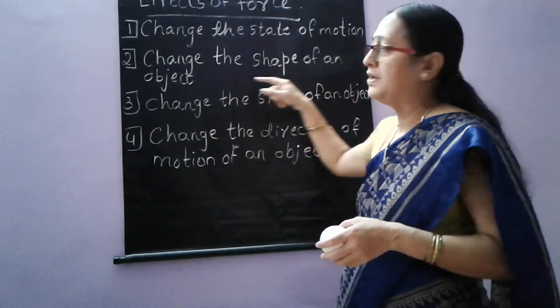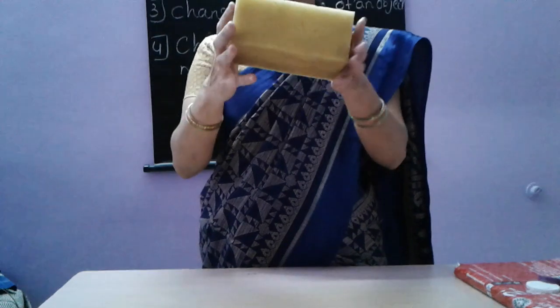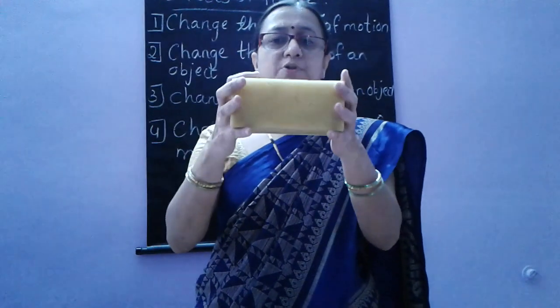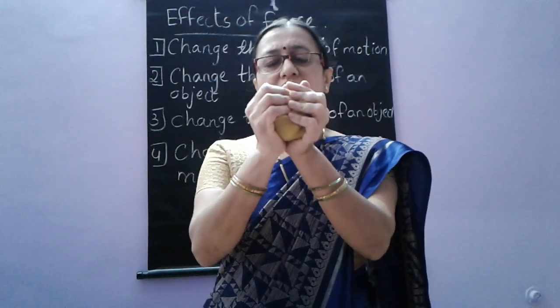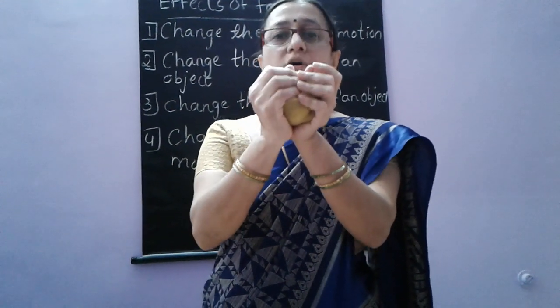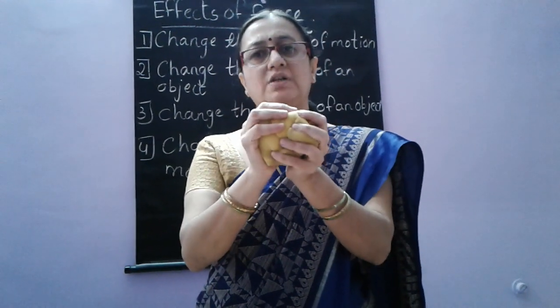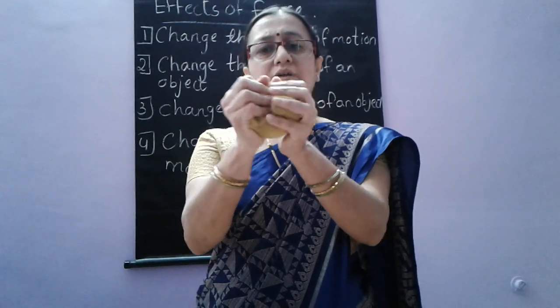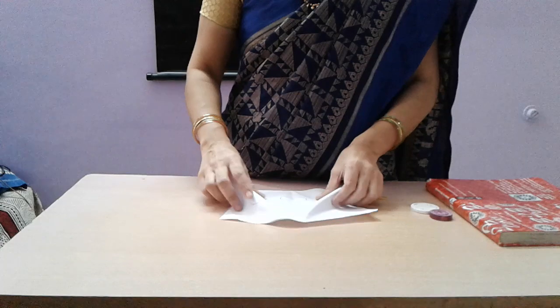Then, the next effect here is to change the shape of an object. How can application of force change the shape of an object? Now, this is a sponge here, a square shaped sponge. If I apply force on this sponge, it will change into a circular ball. So, this is changing the shape of an object, also changing the size of an object. When I apply force on this, it will change the size and shape of this particular object here.